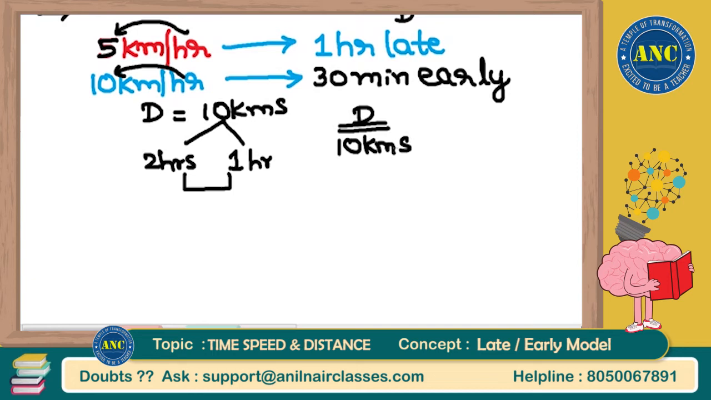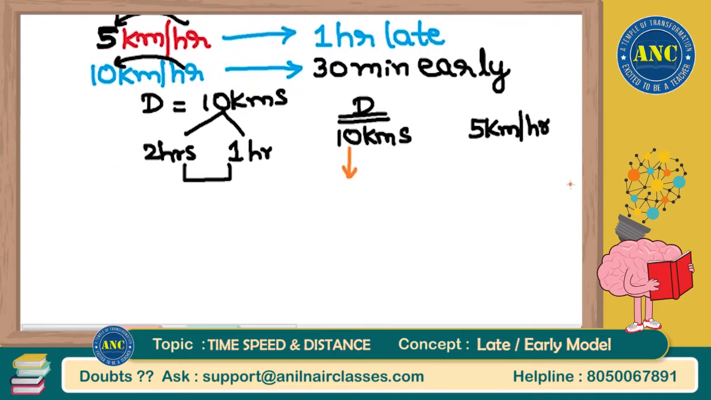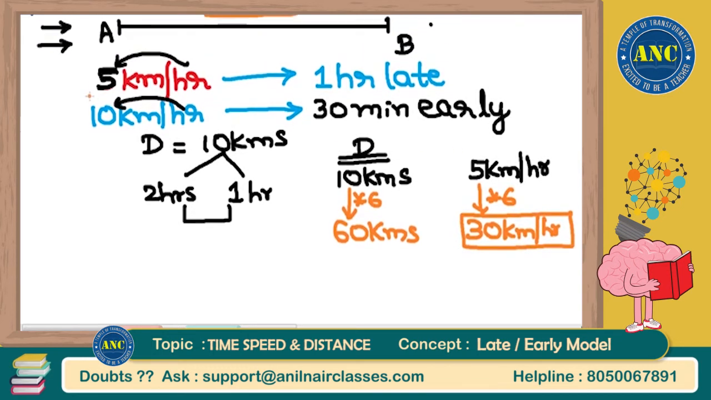distance is 10 kilometers. According to my assumption, initial speed is 5 kilometers per hour. According to my assumption, Ram was going at a speed of 5 kilometers per hour. But in the question they have given that distance is 60 kilometers. 10 is becoming 60. Multiply by 6. 5 also multiply by 6. That means the speed at which they were traveling earlier is not 5 kilometers per hour, which is my assumption. It is actually 30 kilometers per hour, right?